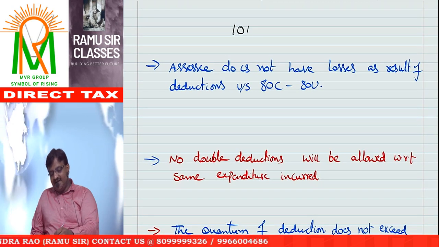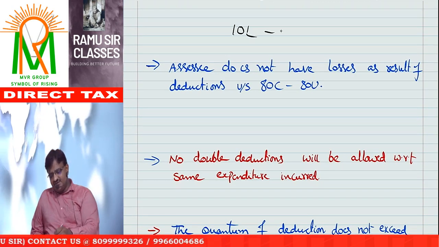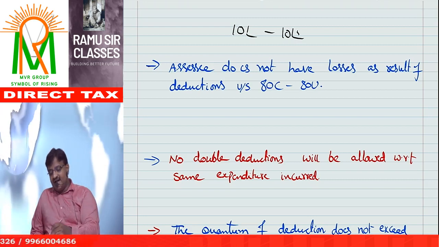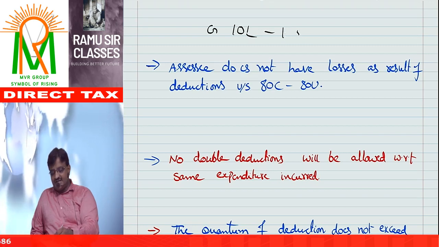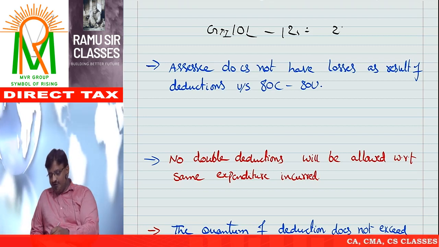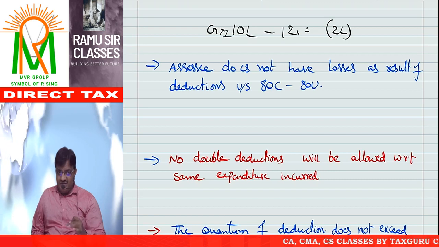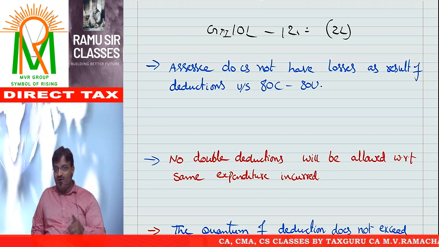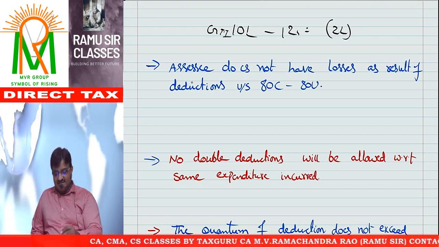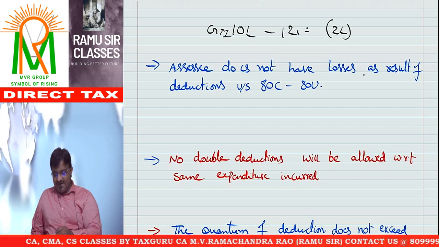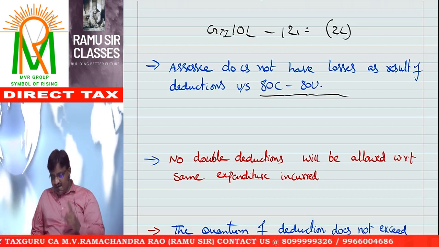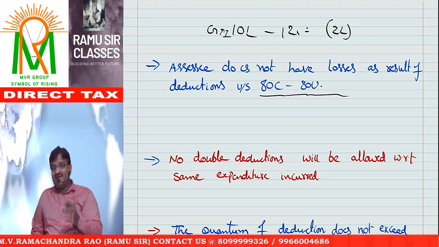For example, my gross total income is 10 lakh. Then in the worst case you can take a deduction of 10 lakh. You cannot take 12 lakh. I repeat, if your gross total income is 10 lakh, you cannot take a 12 lakh deduction and create a 2 lakh loss. So moral of the story, because of deductions, no assessee will get a loss. An assessee does not have any losses as a result of deduction under section 80C to 80U.